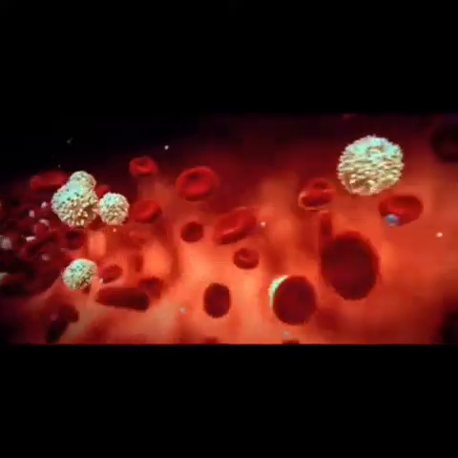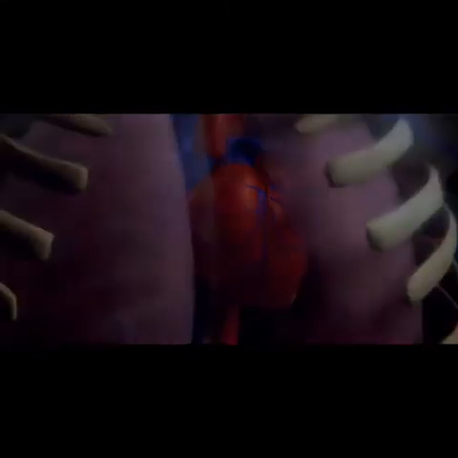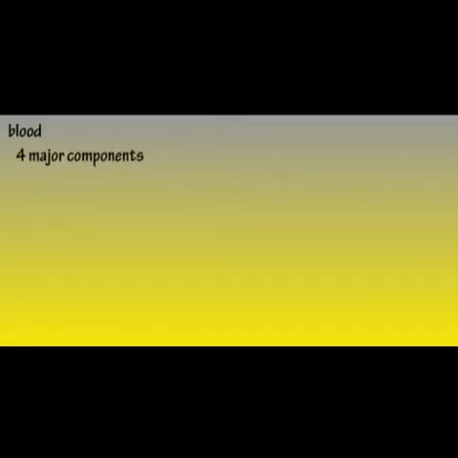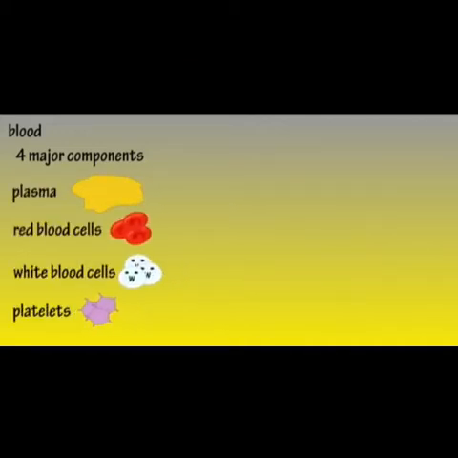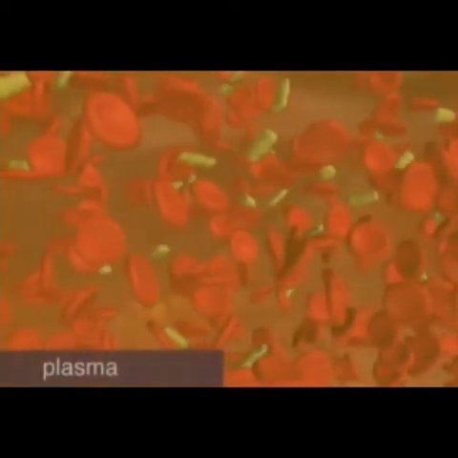Blood is a red colored liquid that runs fast in our body. It has four components or parts in it: plasma, red blood cells, white blood cells, and platelets. Plasma. It is the yellow colored fluid that holds the three blood cells.